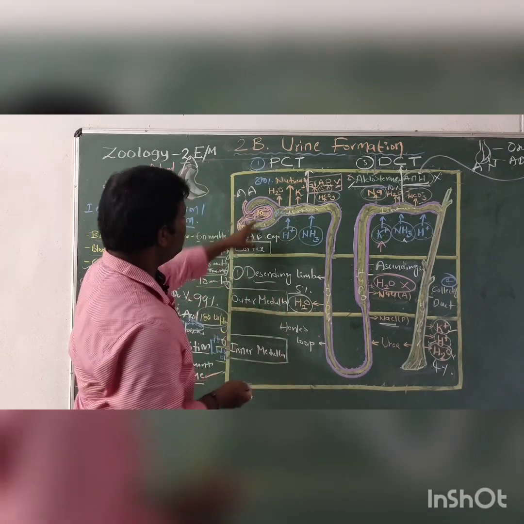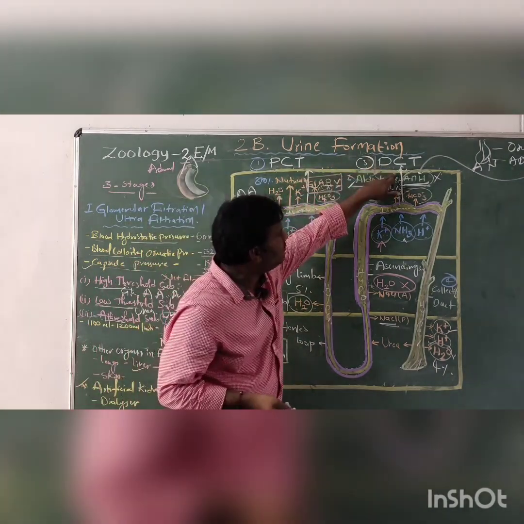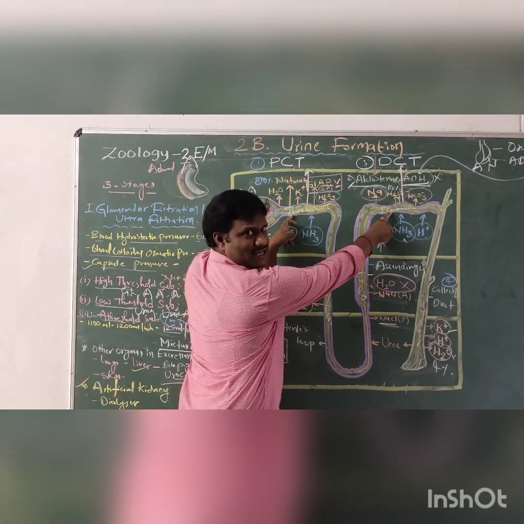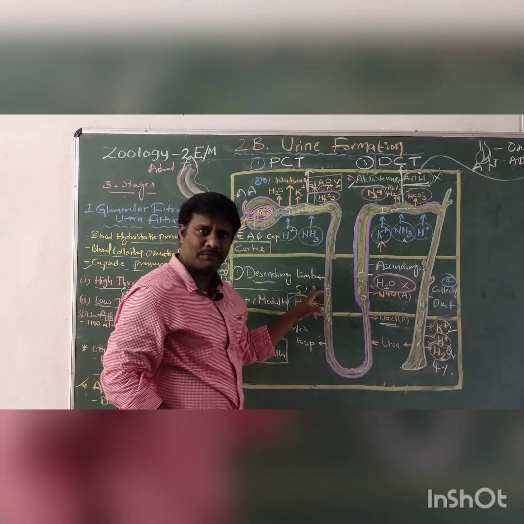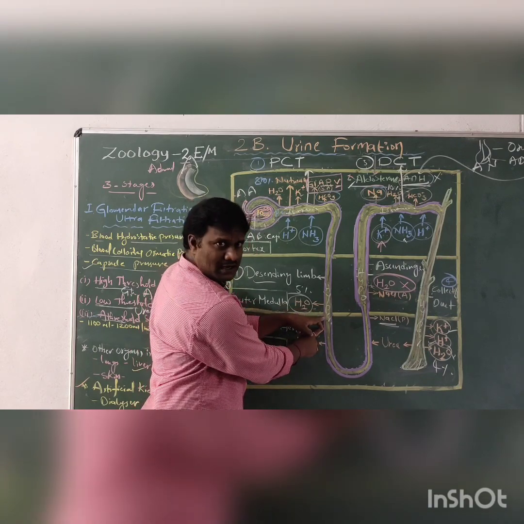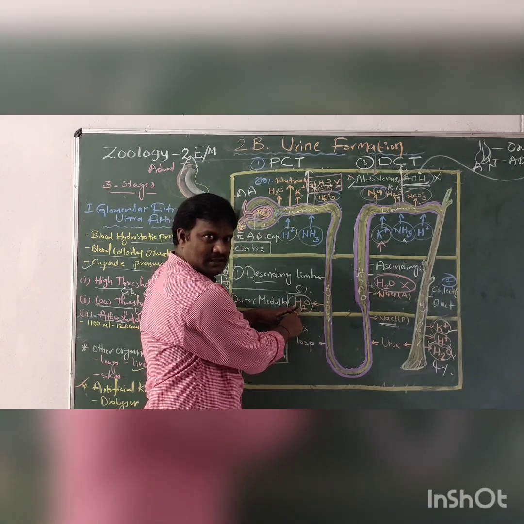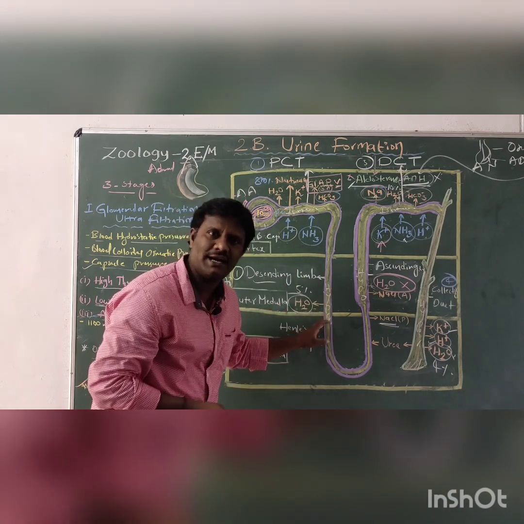First are the proximal convoluted tubule and distal convoluted tubule. In both, the urine is in an isotonic condition. Clear? The next one is the descending limb. In the descending limb, the urine is in a hypertonic condition. Why? Because of the reabsorption of water, the urine is hypertonic.